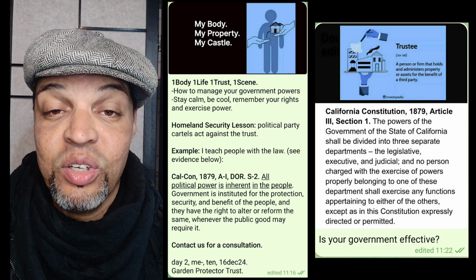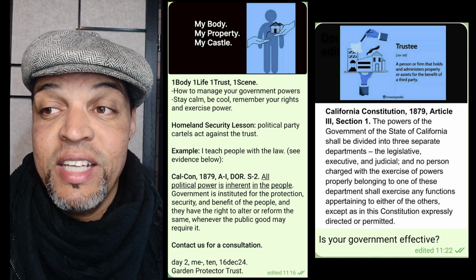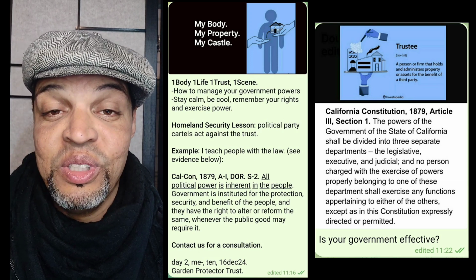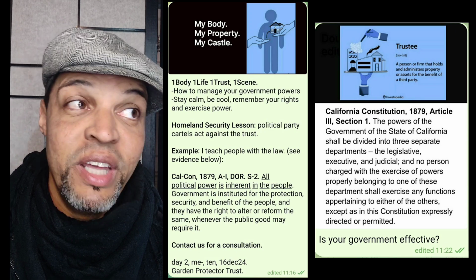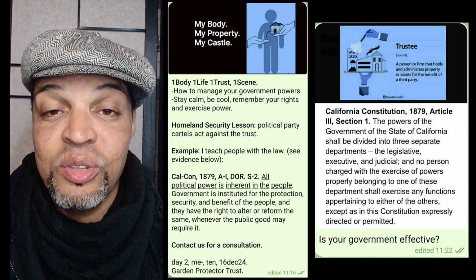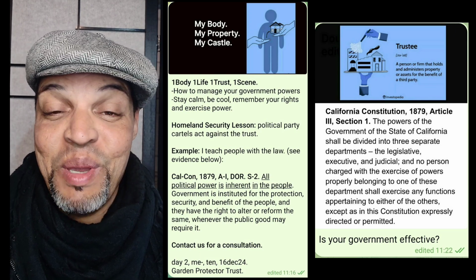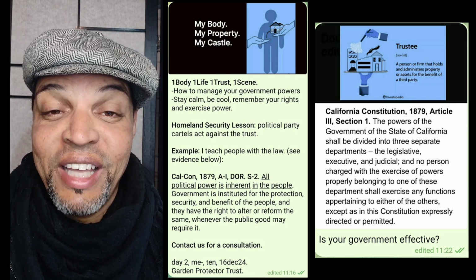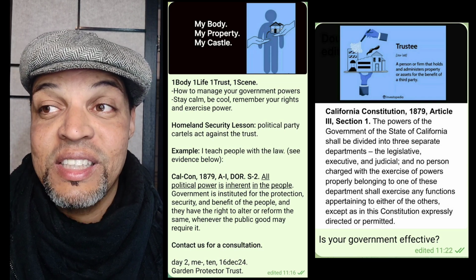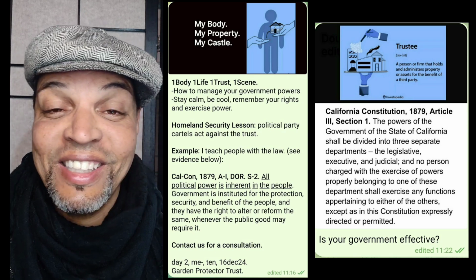And we know that these political parties are not constitutional. They're just private entities. They're associations that have been created by people, and the people that are in those associations don't even know the laws or the bylaws of the associations that they're a part of. It's just like the government. It's just like America. People don't even know the Constitution, but they hang out in these associations thinking that they know what they're talking about, and they always listen to the people who create the associations. It's so silly.